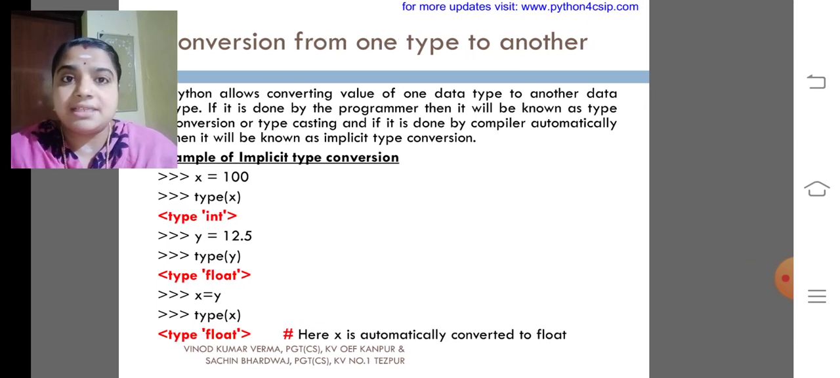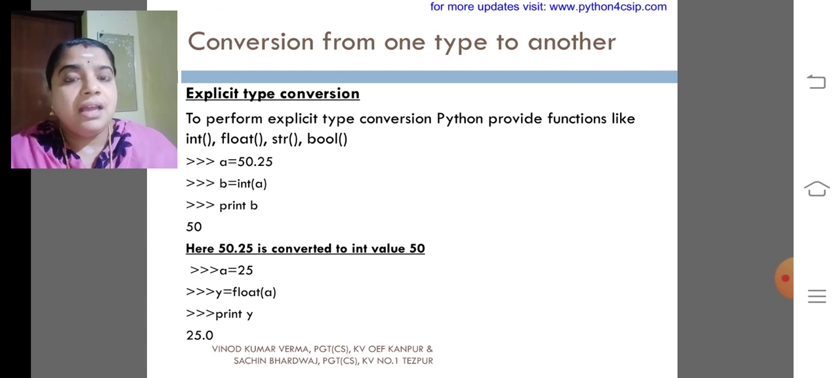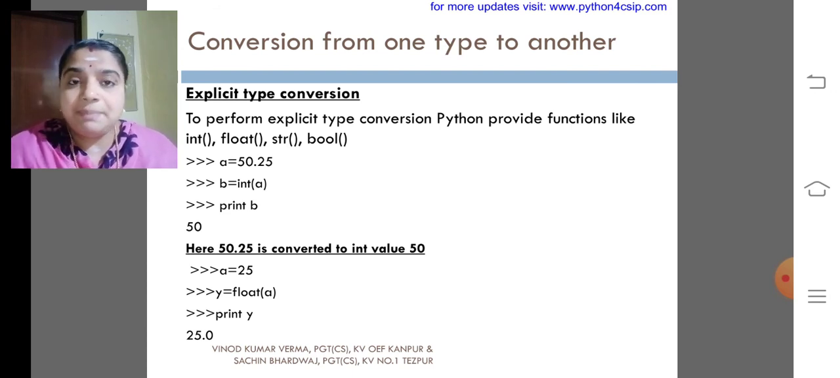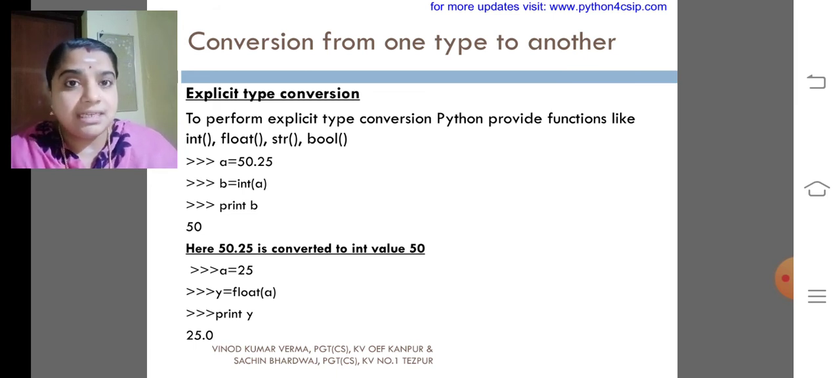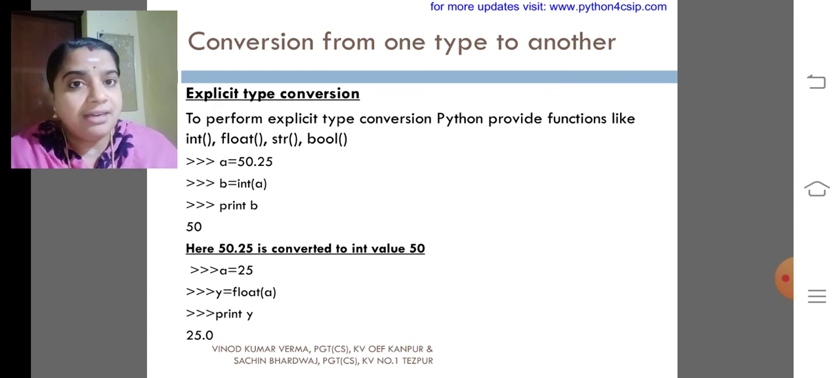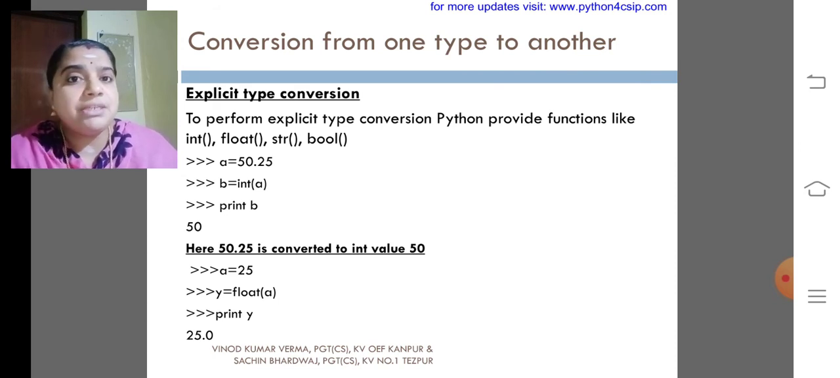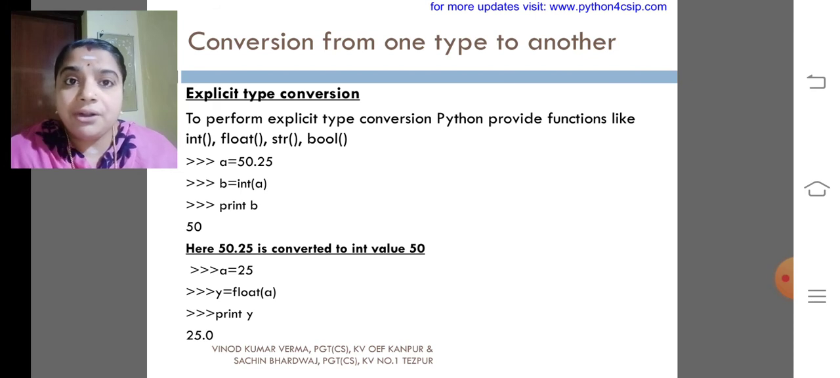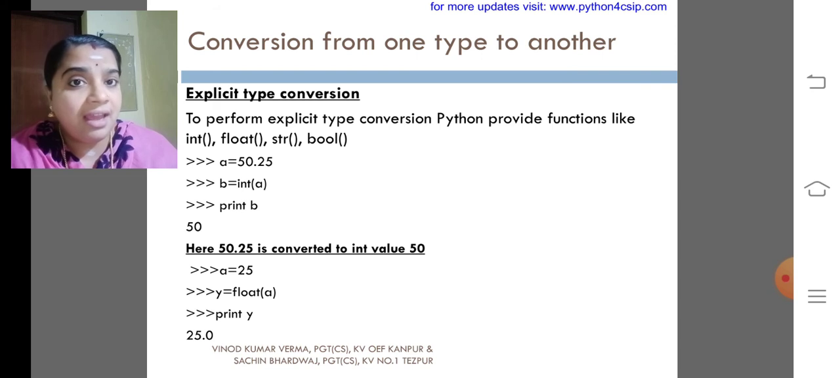Let me discuss the next one, the explicit type conversion. As I said earlier, explicit type conversion is done by the programmer. That is purposefully changing the type of data from one type to another type. Look at the example given. A equal to 50.25. If we want to convert the type of A, actually what is the type of A? That is nothing but float.